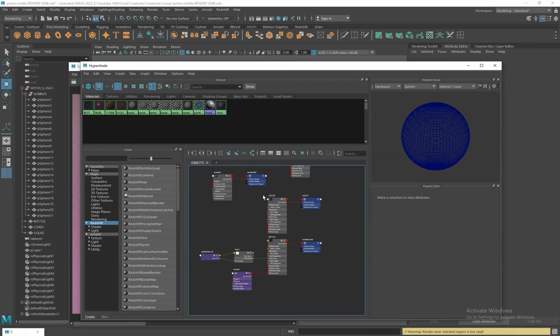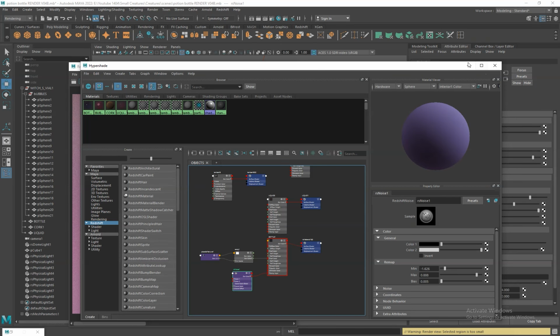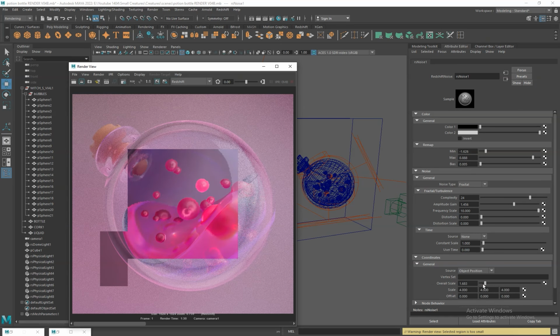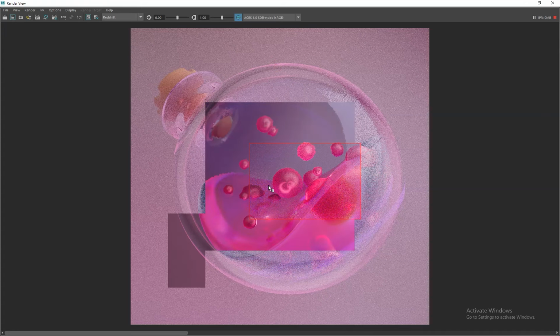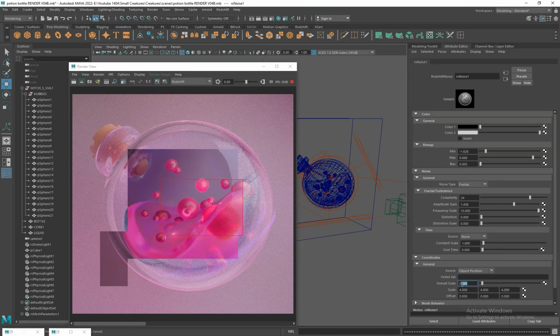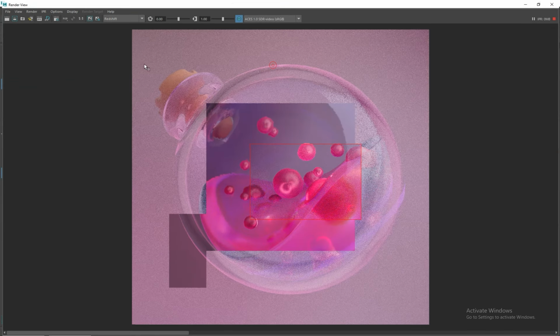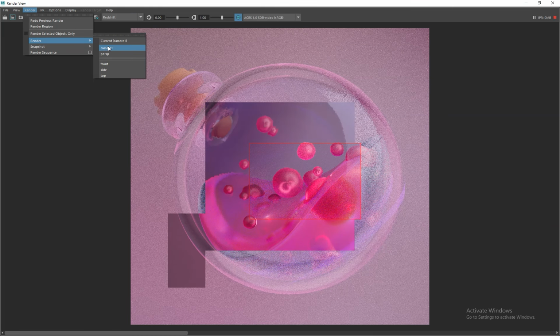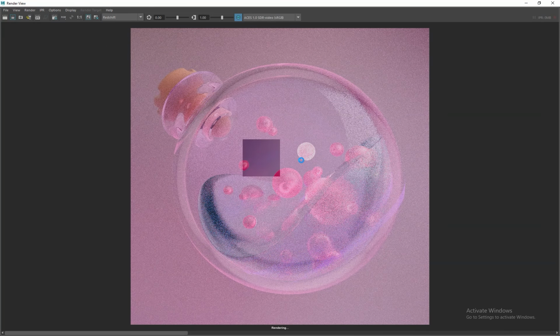So I think the noise on the glass became a bit too strong. So let's reduce the overall scale. I still want a hint of noise, just enough to break perfection, but nothing excessive. Now let's render.